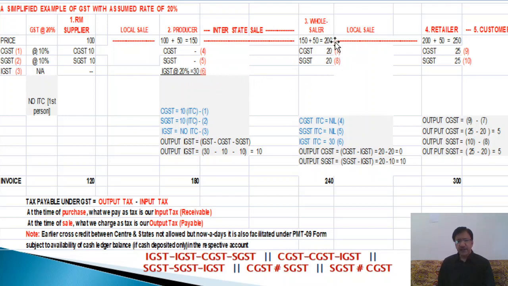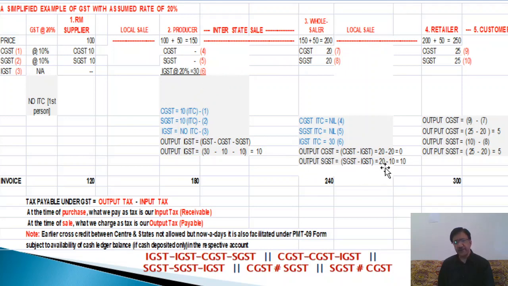Now you see the wholesaler is selling to the retailer. It is a local sale, so it will be intra-state, so we will write here CGST and SGST, and you see here 20. First, CGST will be deducted. So the IGST balance is 30, so 20 will be deducted. CGST is 20, so from 20 the IGST benefit of 20 is taken, because out of 20 we cannot deduct 30, we will take the advantage of 20 only. So 20 minus 20, so CGST payable is nil. You see here number 7 minus 6. So from 30, 20 will be fully deducted, so there will be a balance of 10.